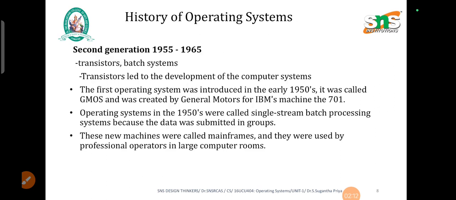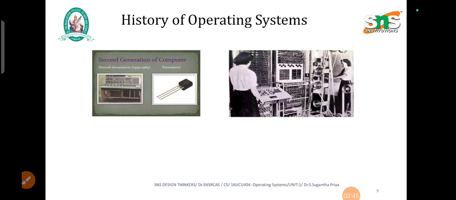Second generation, from 1955 to 1965, used transistors and batch systems. Transistors led to the development of the computer systems. The first operating system was introduced in the early 1950s, which was called General Motors for the IBM machine, the 701. Operating systems in the 1950s were called single stream batch processing systems because the data was submitted in groups. These new machines were called mainframes. They were used by professional operators in large computer rooms. This is an example of the second generation computers.